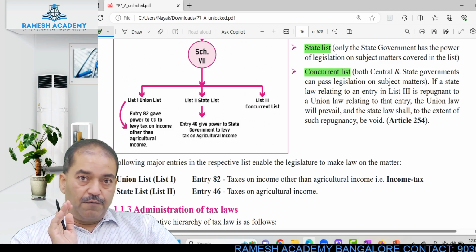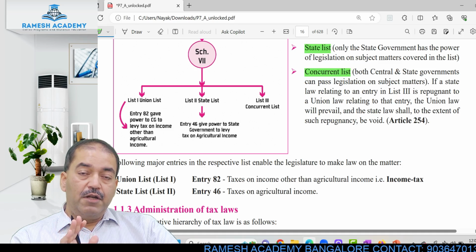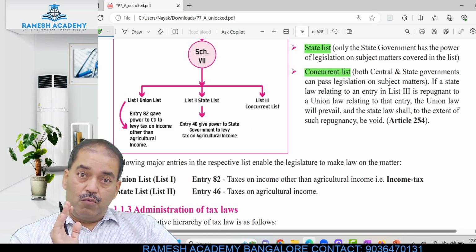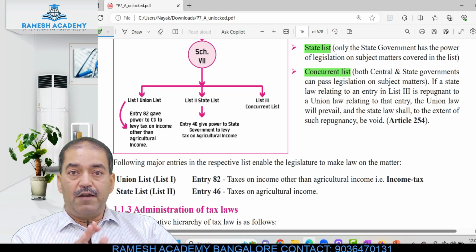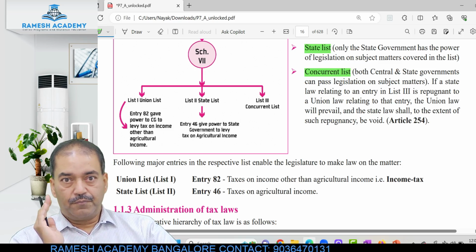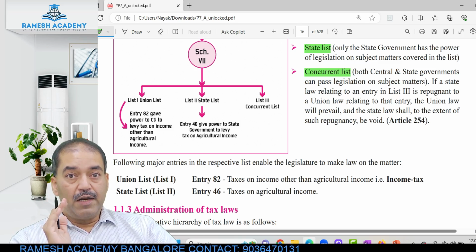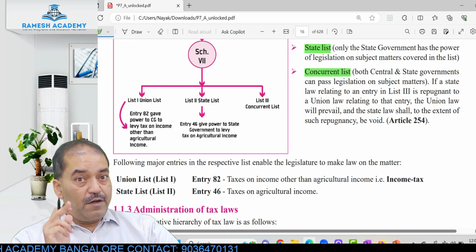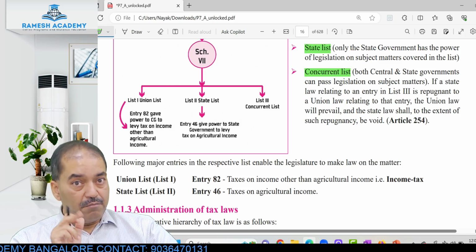In other words, leaving agricultural income aside, whatever other sources of income are there are charged under the union list, list number 1. So, who can collect the tax? The central government. Can the central government tax agricultural income? No.